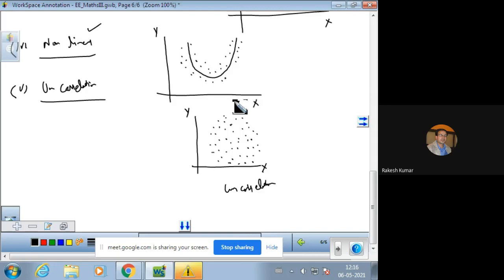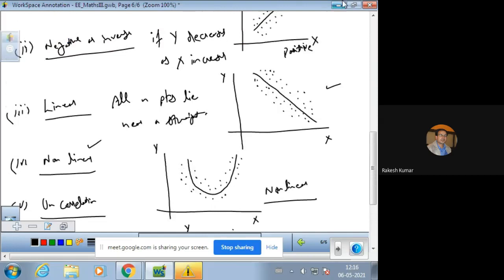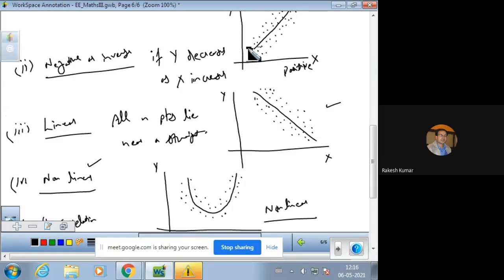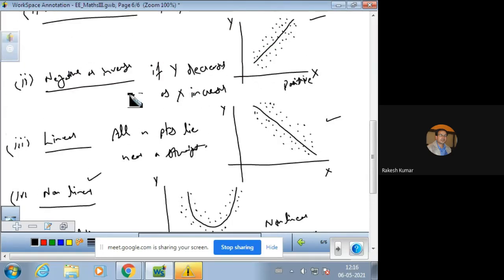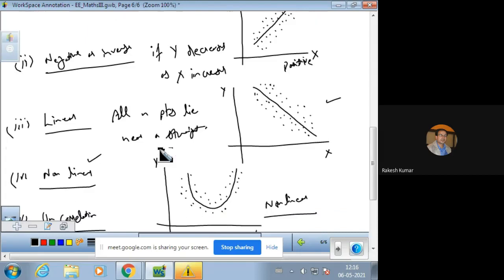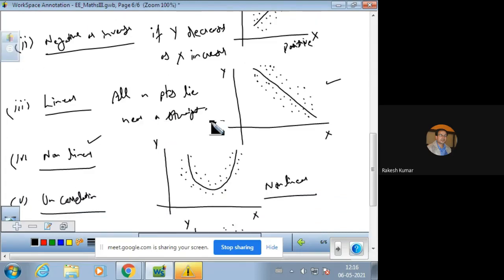And this is a non-linear correlation. So these are some of the types when the correlation can be defined. The first one is positive correlation. If as X increases Y also increases, then positive correlation. And the second one is negative or inverse. If as X increases Y decreases, then that is negative. Linear, all points lie near a line. Both are linear correlation.